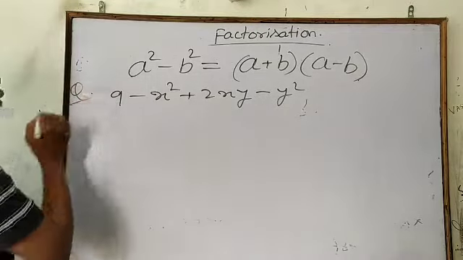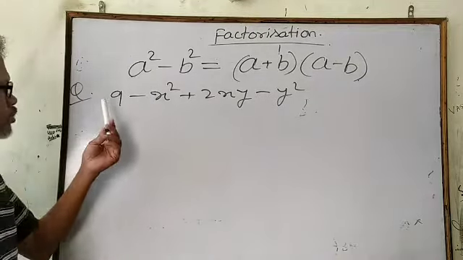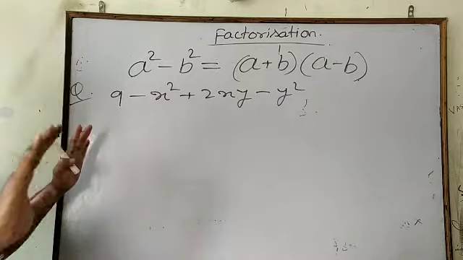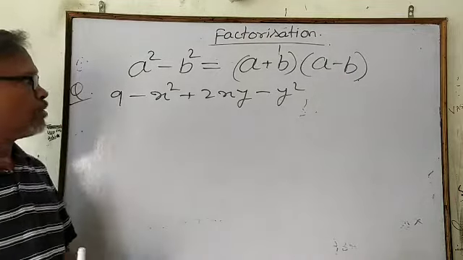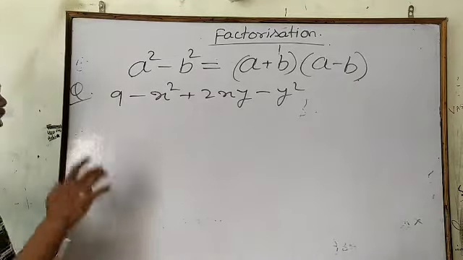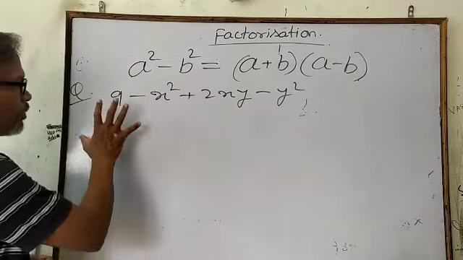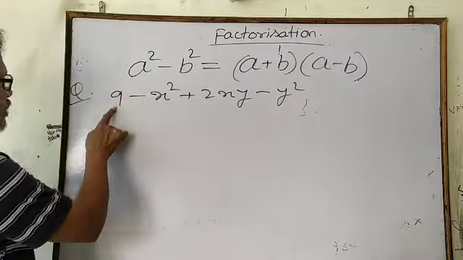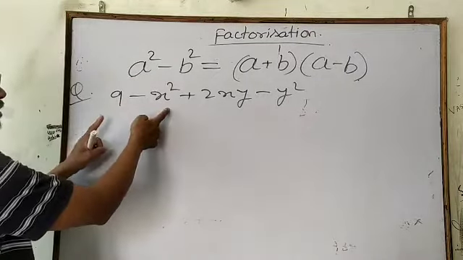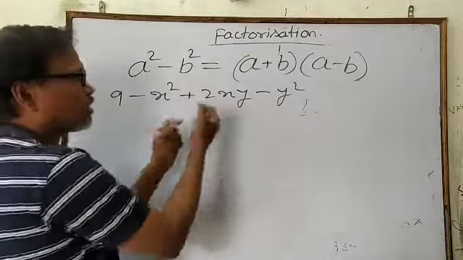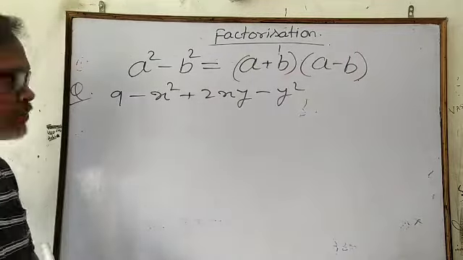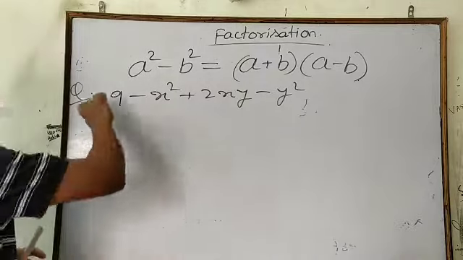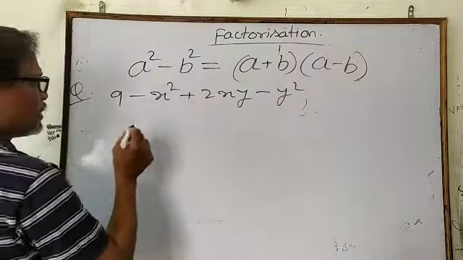In this case also you can see that there is no common element, and you cannot make groups either. But some terms are perfect squares, which means you can use this formula, especially 3 square minus x square, (3 plus x)(3 minus x), but in this case you will not get 3 plus x and 3 minus x. How to do it? There is some formula. If you see this full question, then there is a formula.